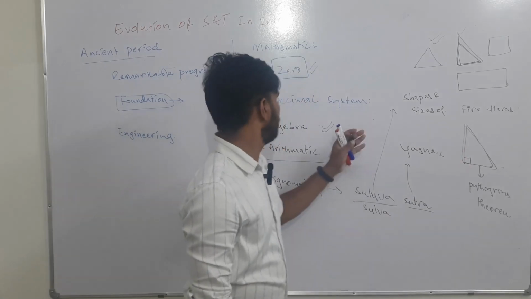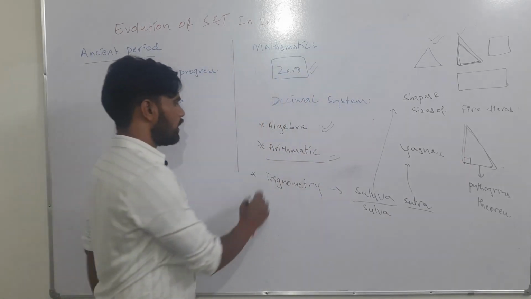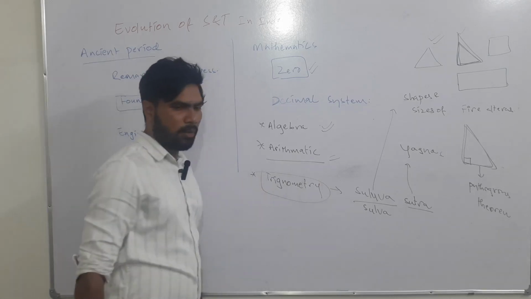So this is the contribution. In this way there was advancement of trigonometry also.